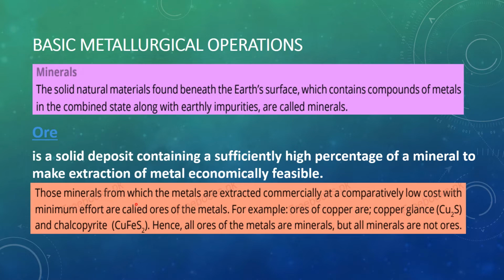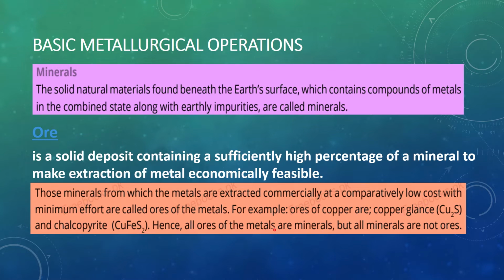And those minerals from which the metals are extracted commercially at a comparatively low cost. How can we say that extraction of the metal is economically feasible? It means when we extract the metal commercially, its cost will be low, and we have to put less effort for this. We will say that it is the ore. Some common examples of the ores are copper glance and chalcopyrite.